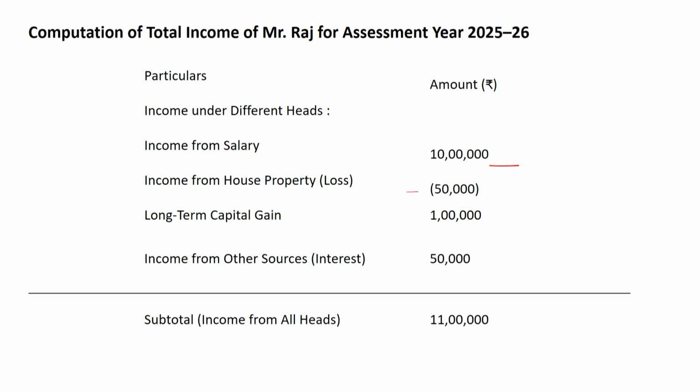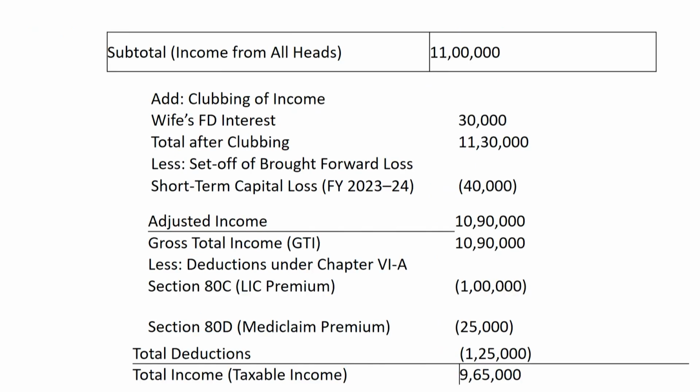Then we have a long-term capital gain of rupees 1 lakh, and then income from other sources. Then all this income will be added and deducted, and we will have a total income of rupees 11 lakh from the different sources of income.